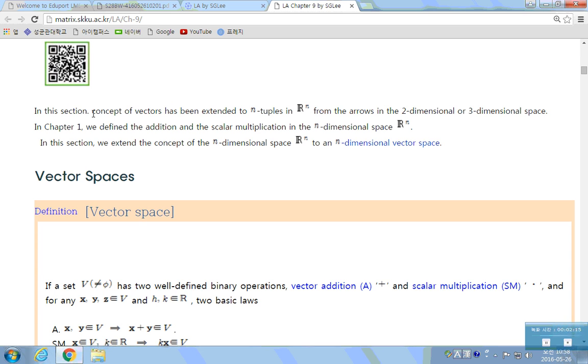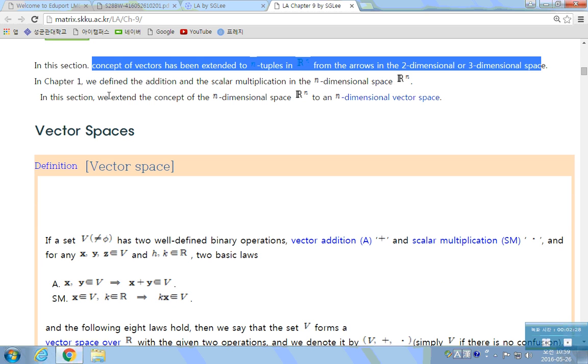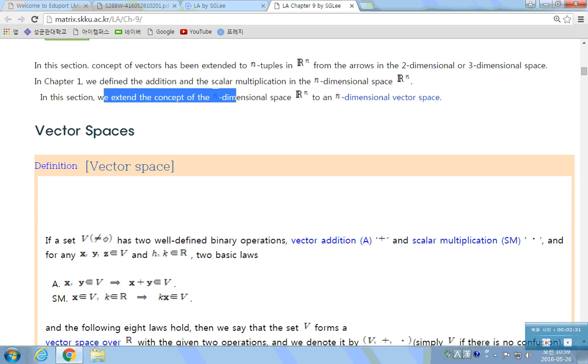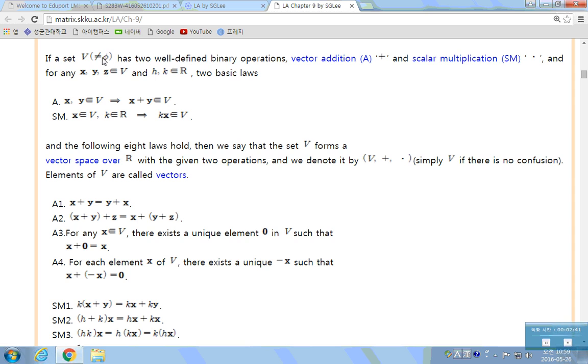In this section, the concept of vectors has been extended to n-tuples in Rn from the arrows in two-dimensional or three-dimensional space. We extend the concept of n-dimensional space Rn to a general n-dimensional vector space. This is the definition of a vector space. If a non-empty set V has two well-defined binary operations, one is a vector addition, plus, and the other one is a scalar multiplication, dot,